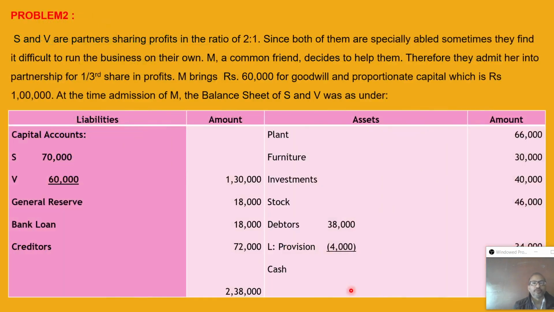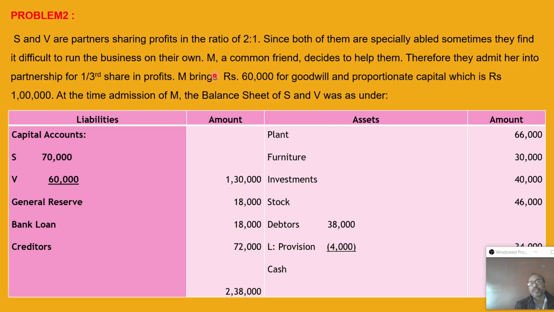Now next problem, problem 2. Here you can see there are two partners, S and B. The profit sharing ratio is provided as 2:1. Now due to some problem, both of them are unable to run the business easily, so they invite a new partner, a friend.